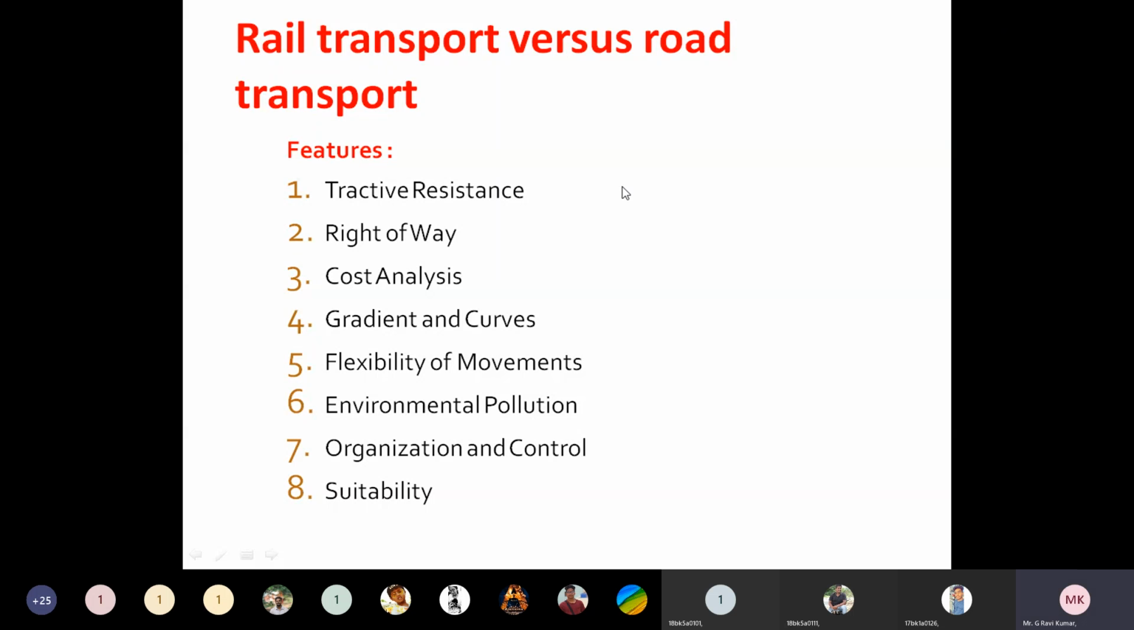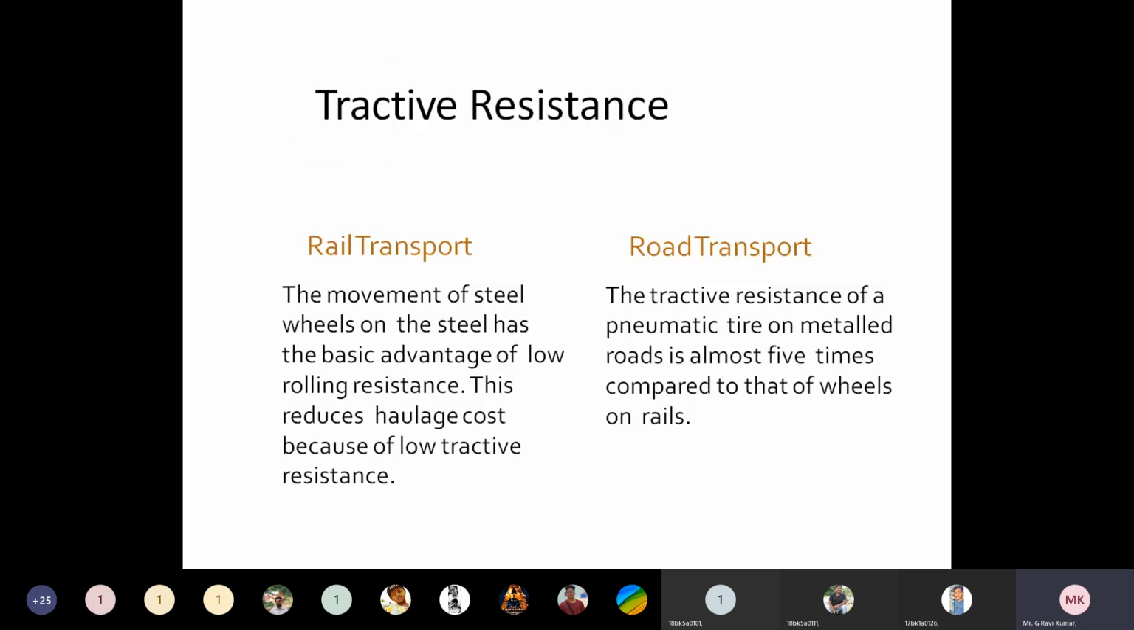So these are the different features which we need to consider while designing projects, and also when we need to compare the various features of the two types of transport, we need to consider all these aspects. First, coming to track resistance. Track resistance is nothing but the friction between the wheels of the vehicle and the route. So that is nothing but track resistance.